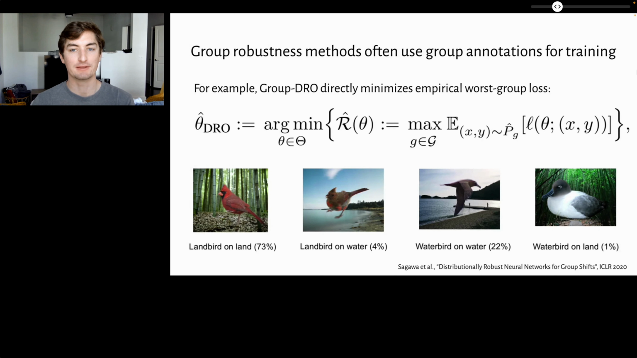Group robustness methods often use group annotations for training. However, these group annotations may be impractical to obtain due to financial, privacy, or fairness concerns.